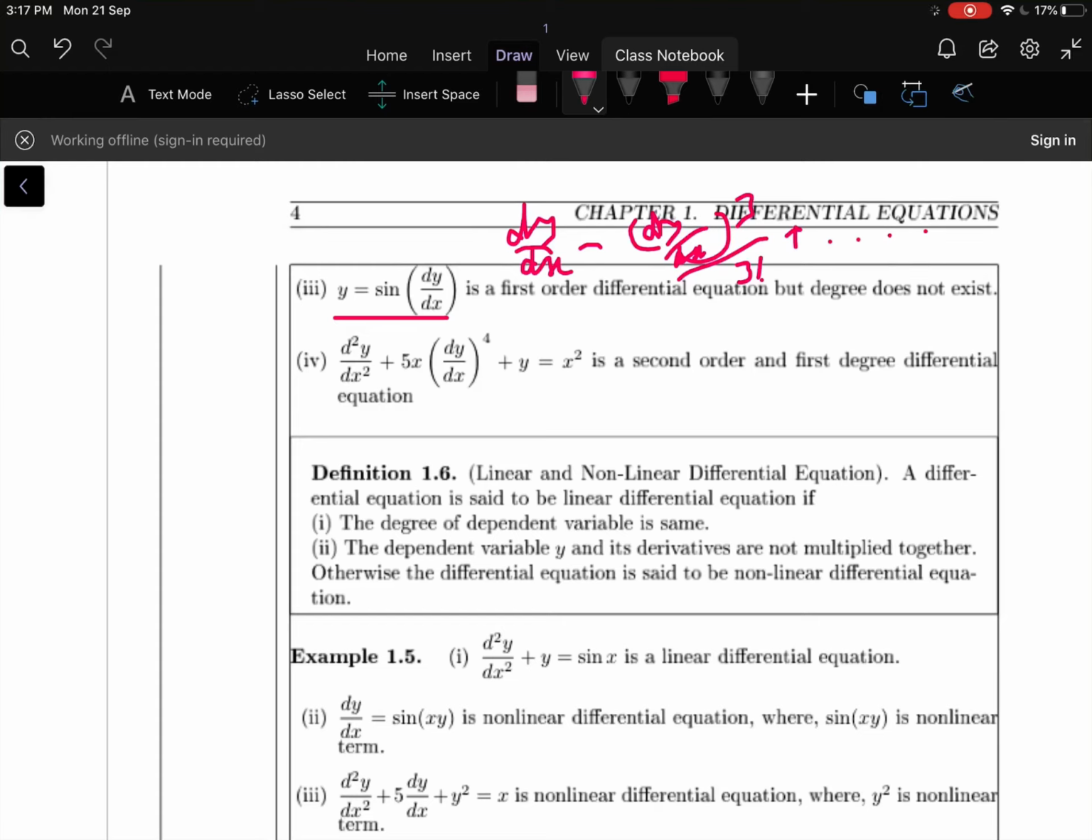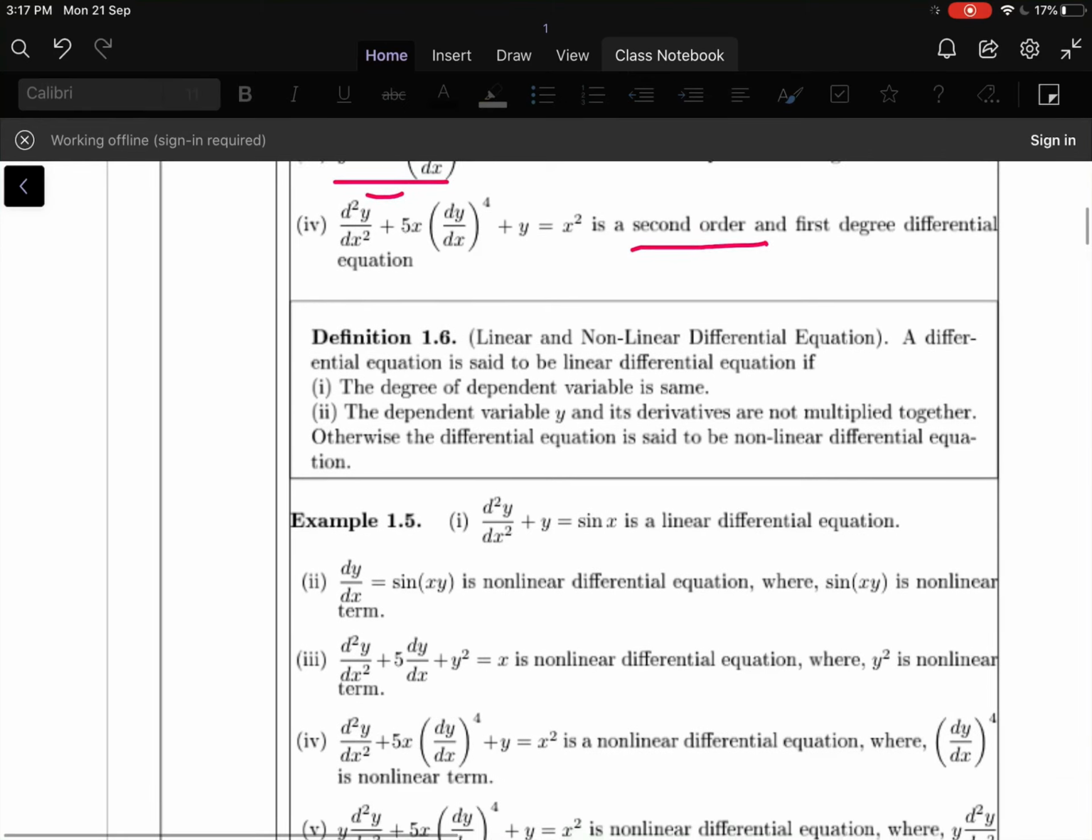Now let us move to the fourth example. d²y/dx² + 5x(dy/dx)⁴ + y = x² is a second order, first degree differential equation. The highest order is 2 and the power of the highest order derivative is 1. So therefore it is a first degree, second order ODE. Why ODE? Because y is a function of only one independent variable.